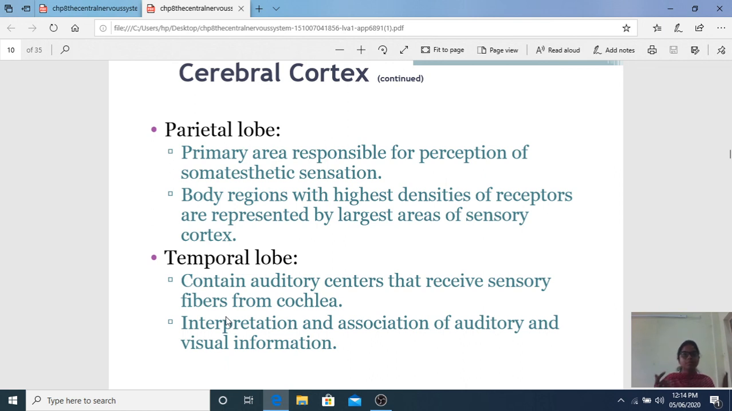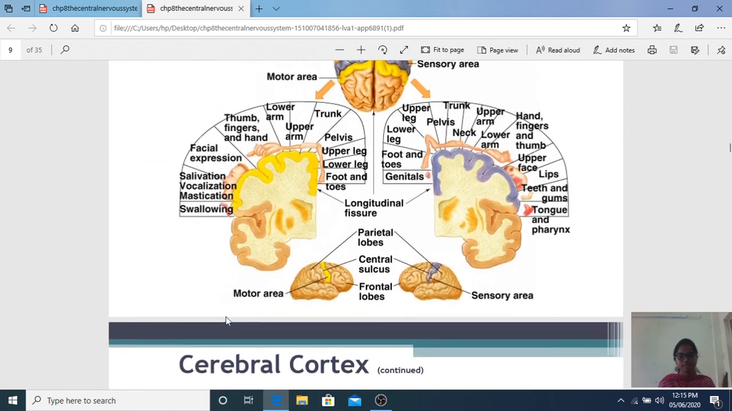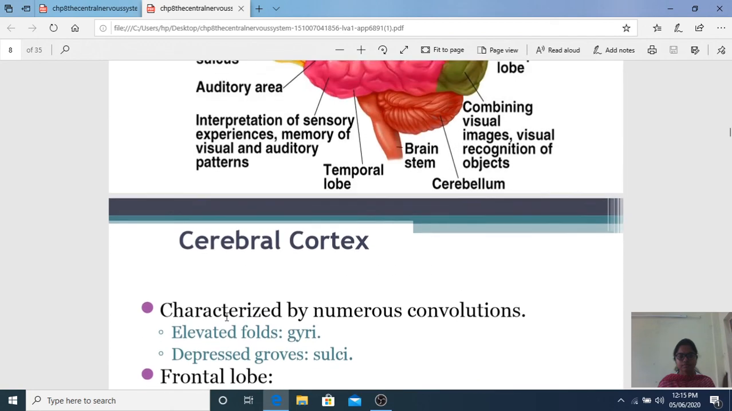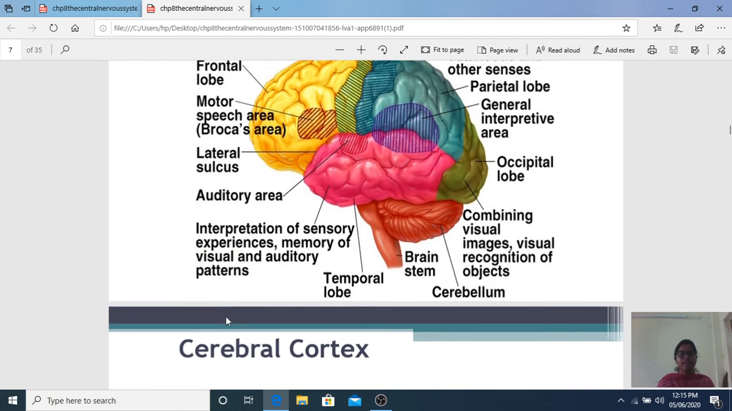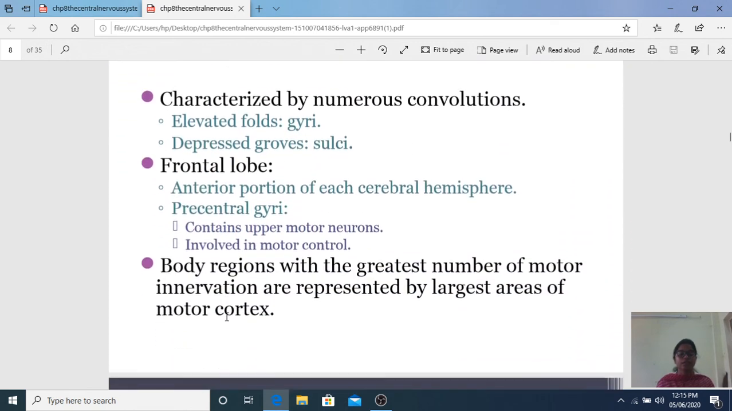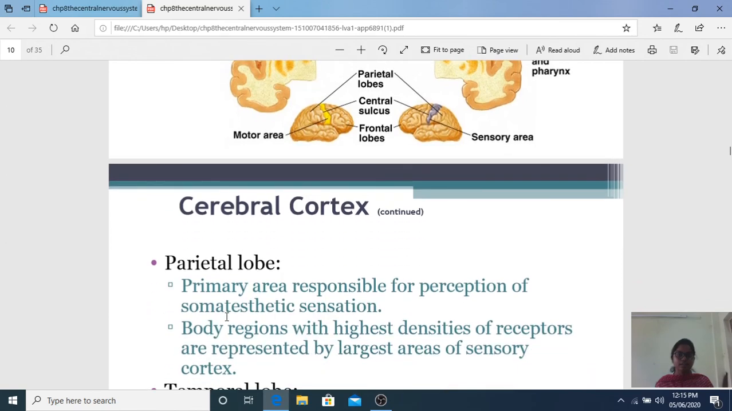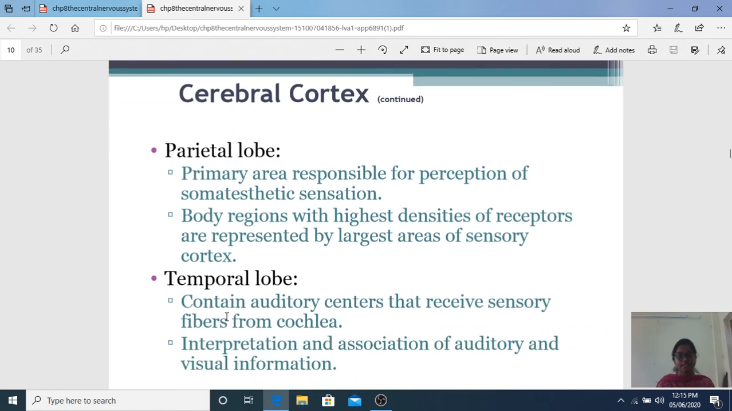And the temporal lobe, I told you in the previous image. I'll show you again. In the temporal lobe, there is an auditory area. In the parietal lobe, the green lobe, there is a sensory area. In the pink lobe, there is an auditory area. Hence, your temporal lobe is controlling your auditory functions, and the parietal lobe is controlling your sensory functions.